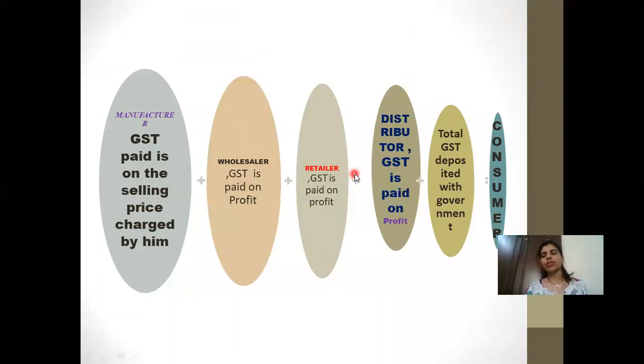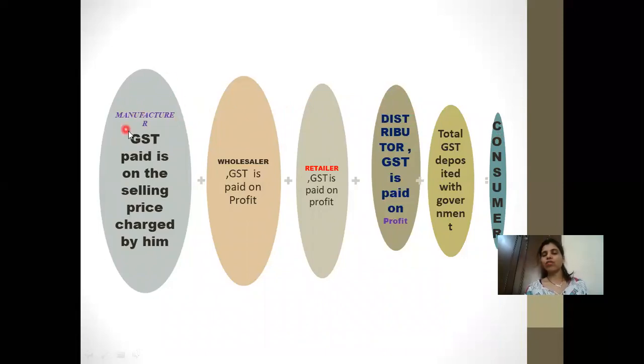Now, how is this distribution done? When the final product comes to the consumer, it is not coming directly to the consumer, but passing through many different layers.